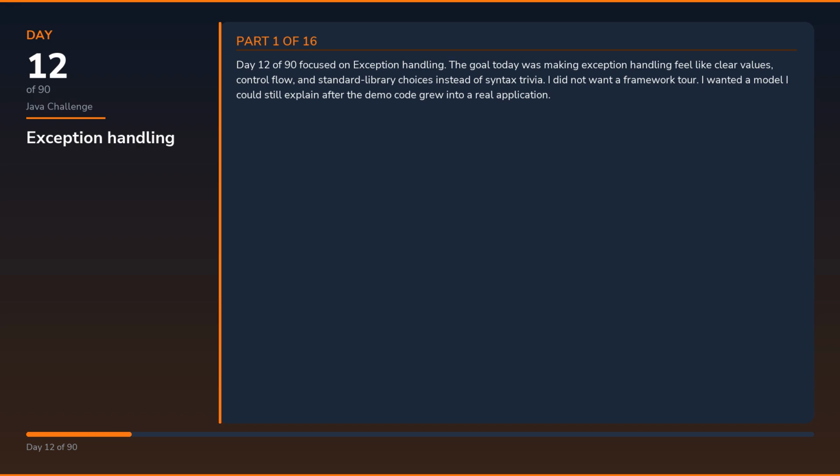Day 12 of 90 focused on exception handling. The goal today was making exception handling feel like clear values, control flow, and standard library choices instead of syntax trivia. I did not want a framework tour. I wanted a model I could still explain after the demo code grew into a real application.